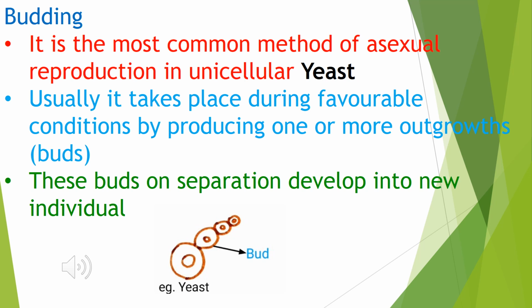Favorable conditions refers to perfect environmental conditions where it will nurture and grow the outgrowths into buds, and these buds later on develop into an individual cell. They fall off and they grow into a new individual.